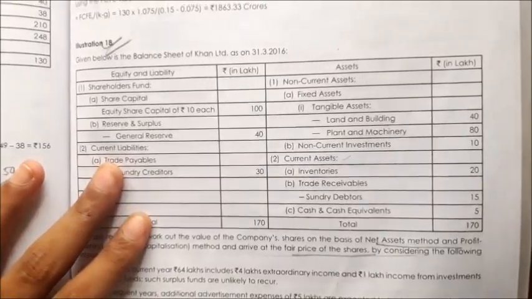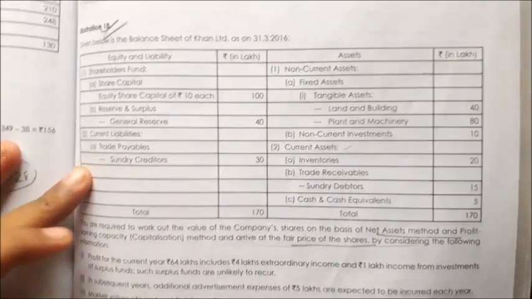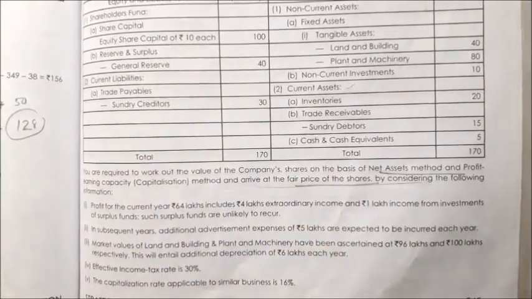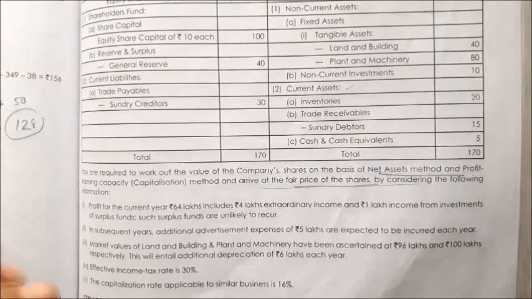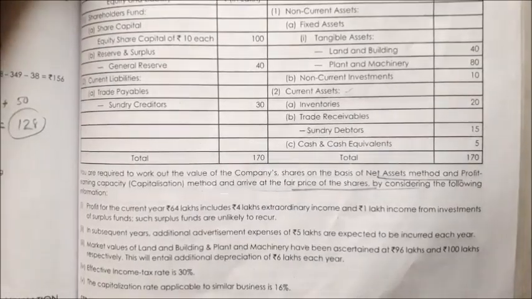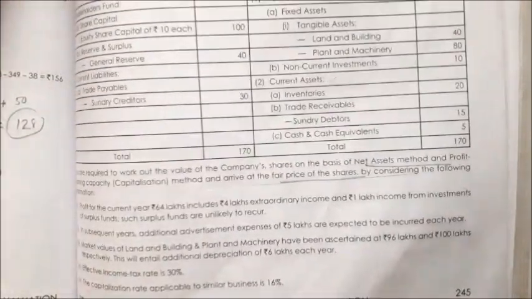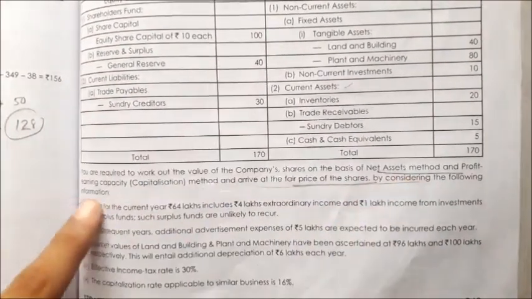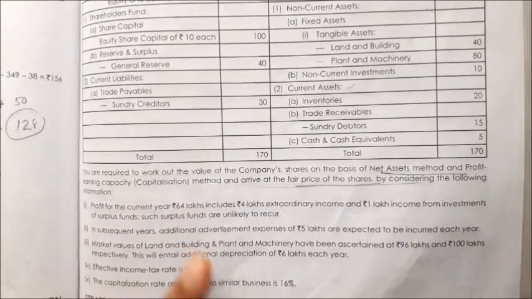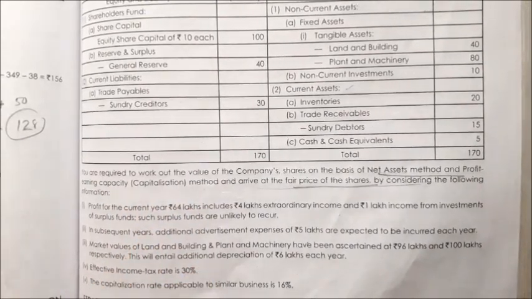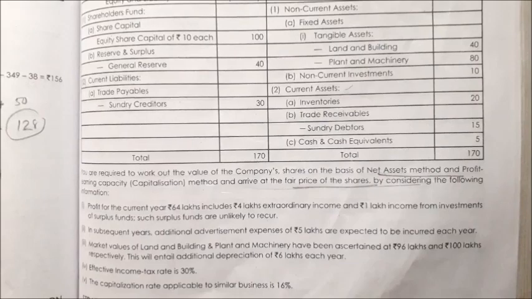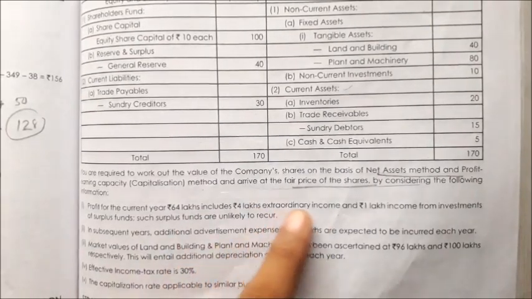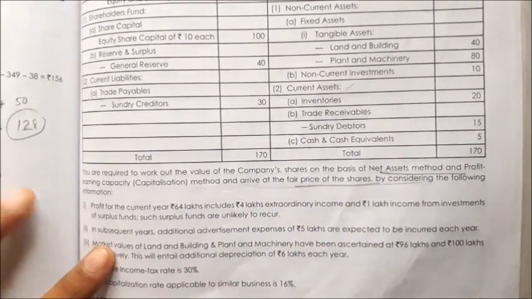Now illustration number 18. You are required to find the company's share value. What do we do in the net asset method? Net assets have to be found. Net asset is all the assets minus outside liabilities. Then we have to find the value of shares on the basis of the capitalization method. Capitalization method is where we find the future maintainable profit after tax divided by the capitalization rate. We have to find through both methods.